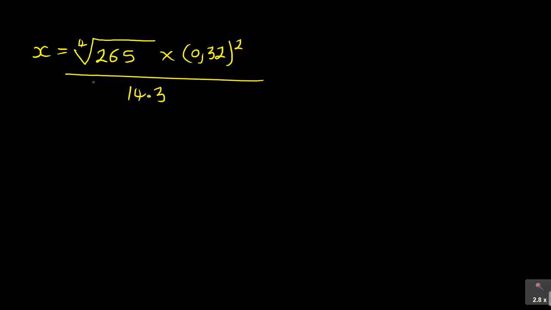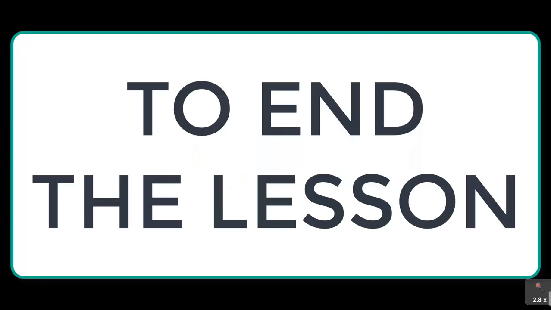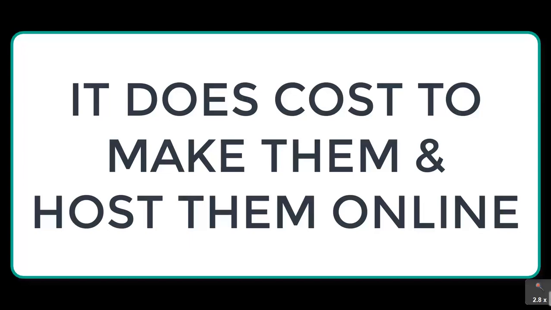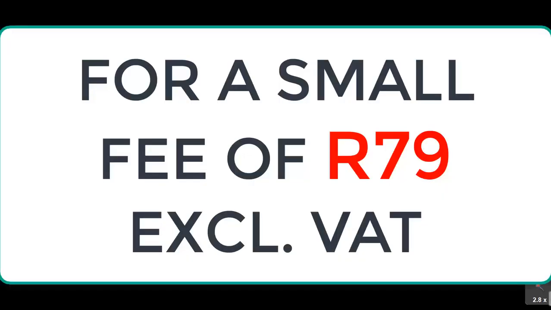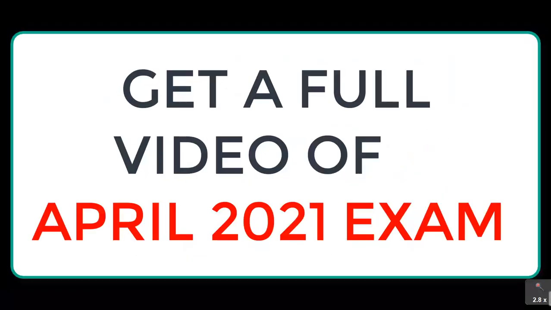So how do you approach this? Already they're saying x is equal to, so the first thing you need to do is to introduce logs on both sides. So you just say log x here, you just introduce logs, is equal to, and then on the other side, what you do on the left you do on the right hand side, and you also say log, and then you just write it as the 4th root of 265, times 0.32 squared, and then it's all over